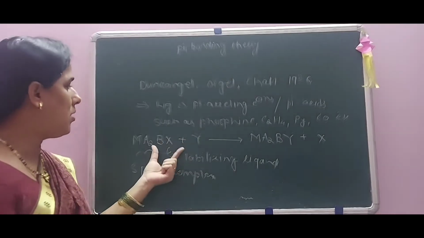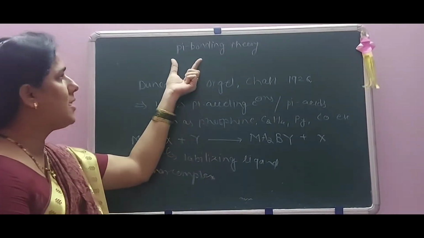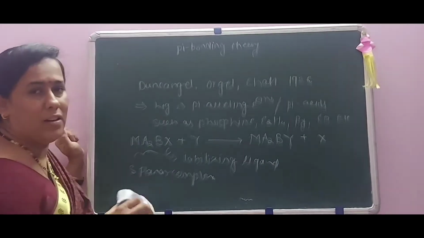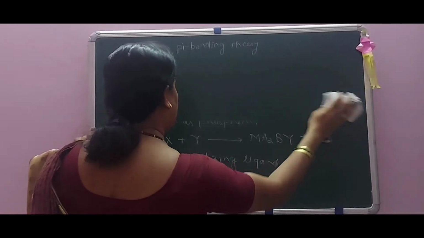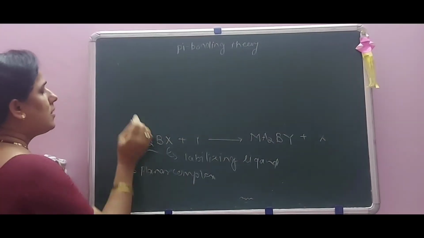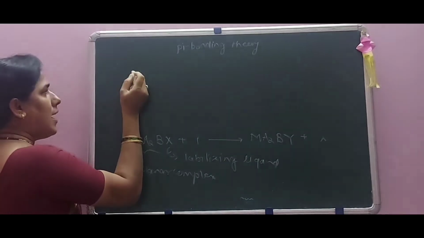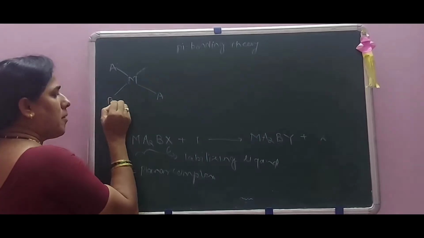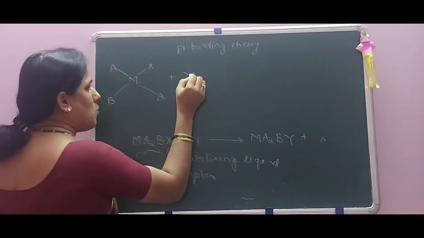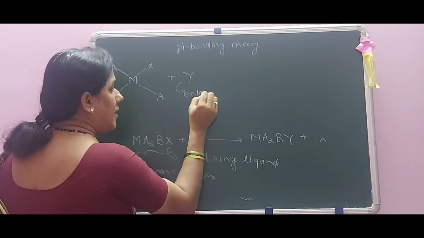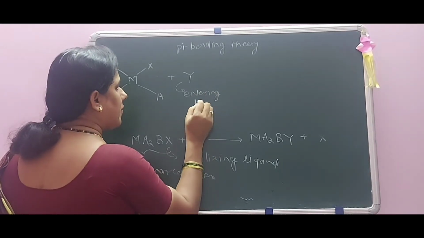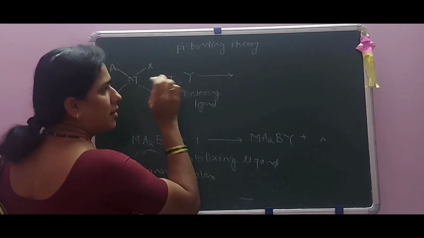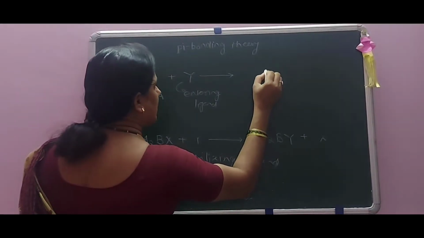Okay. In order to see how this conversion takes place, we can explain this with the help of the pi bonding theory. For this, we require a diagrammatic representation here. That is in the square planar complex Ma2BX plus Y. Y is called the entering ligand. Okay. Now what takes place here? See the intermediate step here.